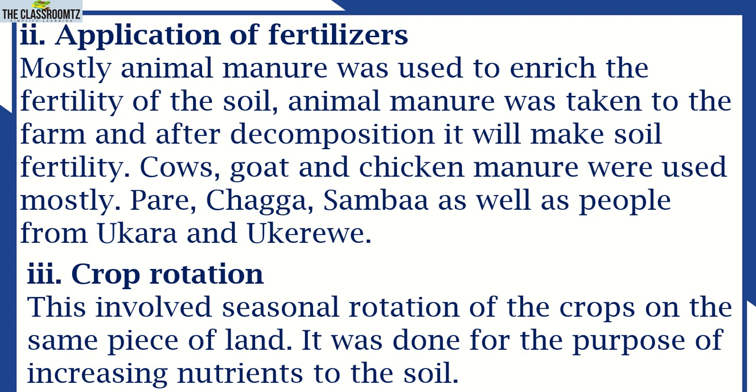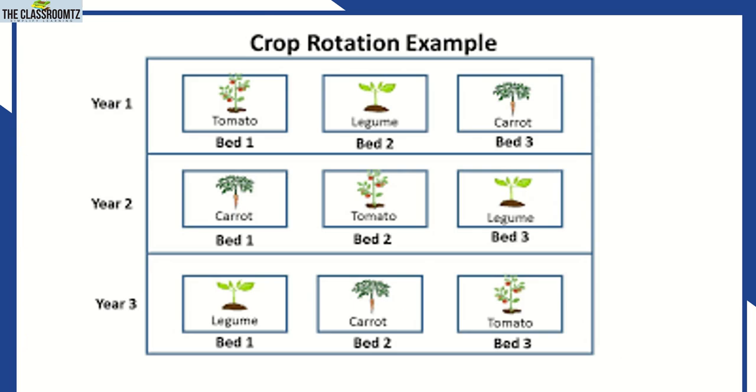Seasonal rotation of the crop means, for example, I have this illustration here. This is a piece of land, one piece of land, starting here, in these areas, one piece of land.